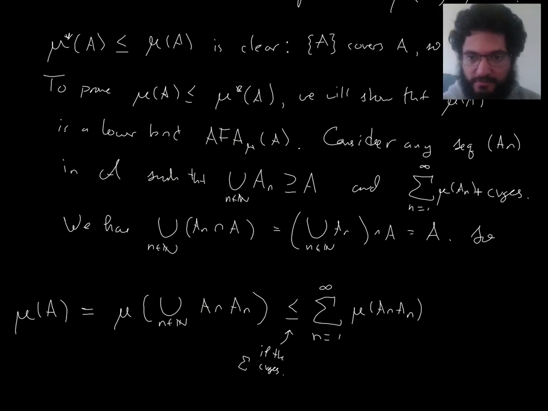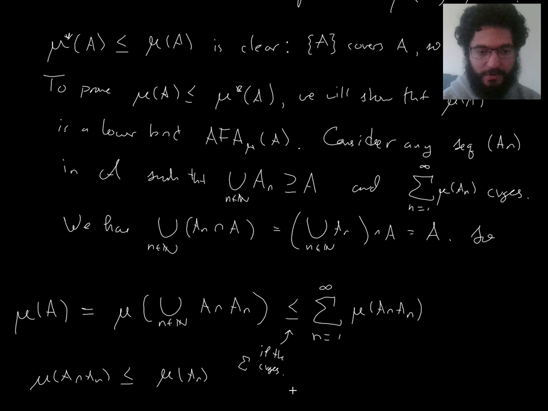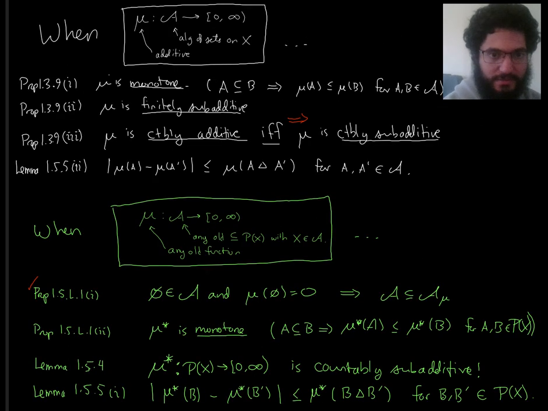This is bounded above by, so the mu of A intersect ANs are always, for each n, less than or equal to mu of AN, right? That's because of the monotonicity. So now I'm using this one, so let me give that a check mark.